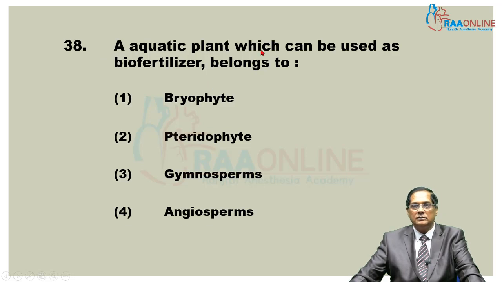Aquatic plant which can be used as biofertilizer: a plant whose name is Azolla. It is an aquatic pteridophyte.